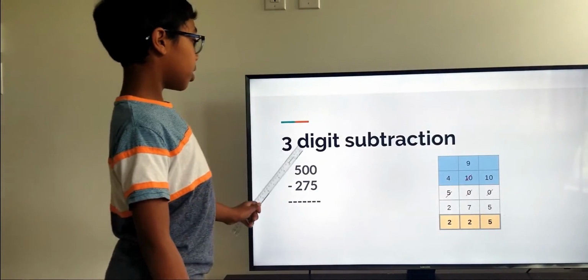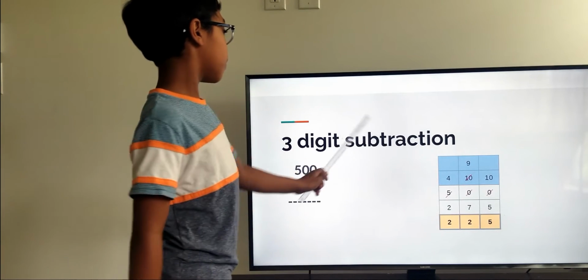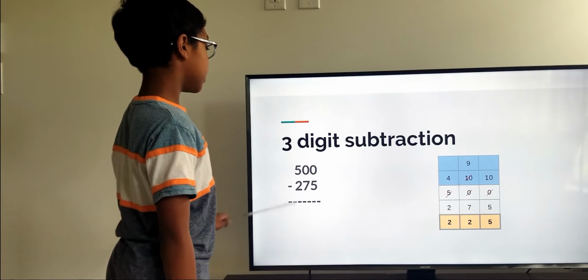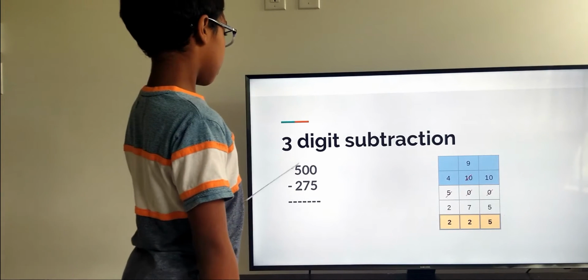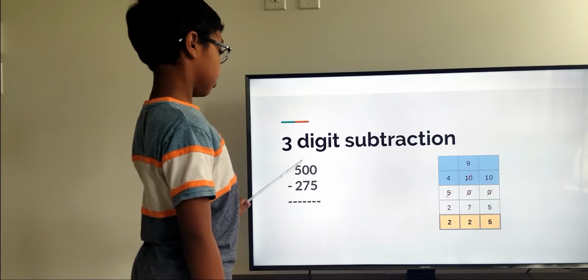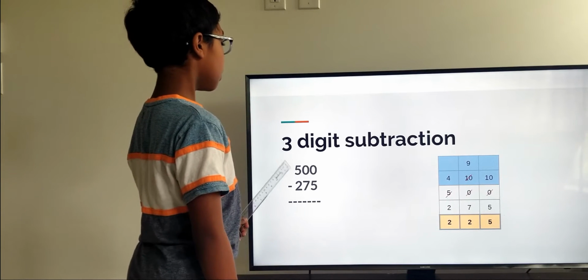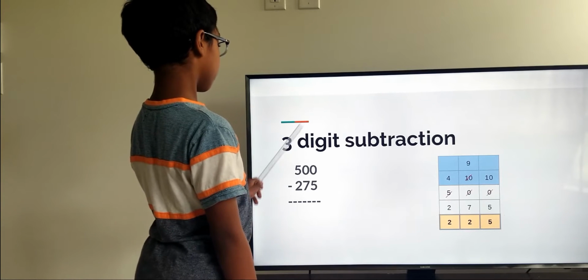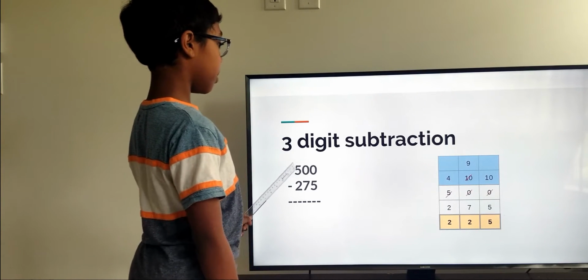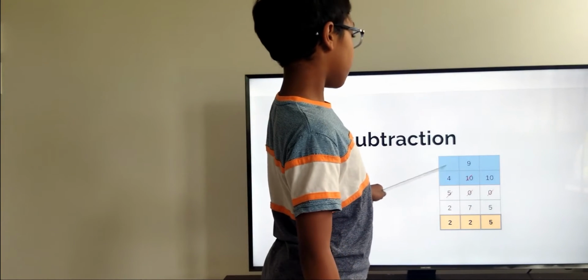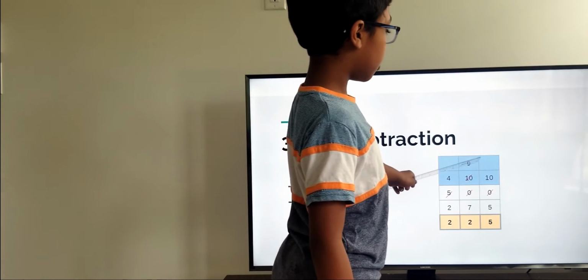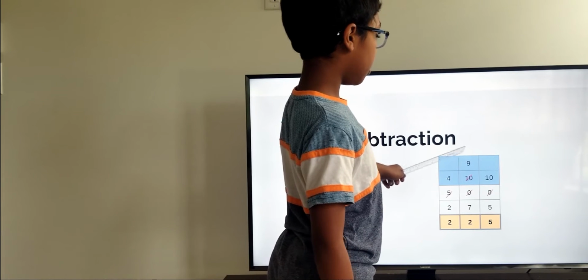Here is a scenario where we have 3 digits. So we have 500 minus 275. 0 minus 5 isn't possible. So you go to your neighbor, but he doesn't have any either. So he goes to his neighbor and asks him. So his neighbor becomes 4 and he becomes 10. So he gives 10 to me and he loses 1.